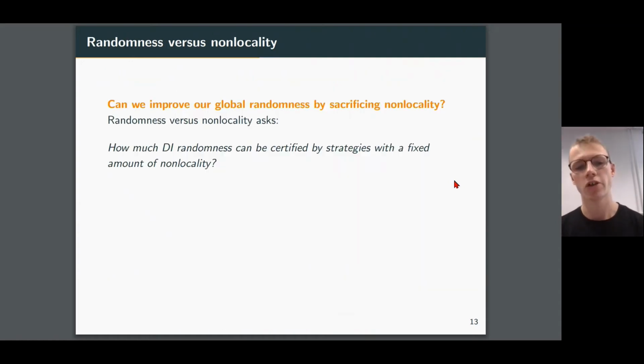And that prompts the following question. Well, can we actually improve the amount of randomness we get by using strategies that don't go for such high amounts of non-locality? And that's what randomness versus non-locality asks. So it asks the question, how much device-independent randomness can be certified by strategies with a given amount of non-locality?